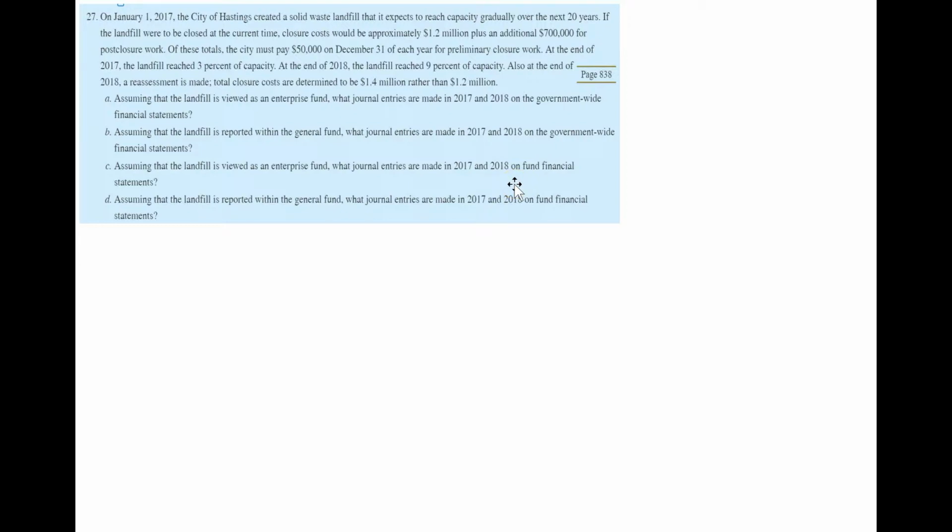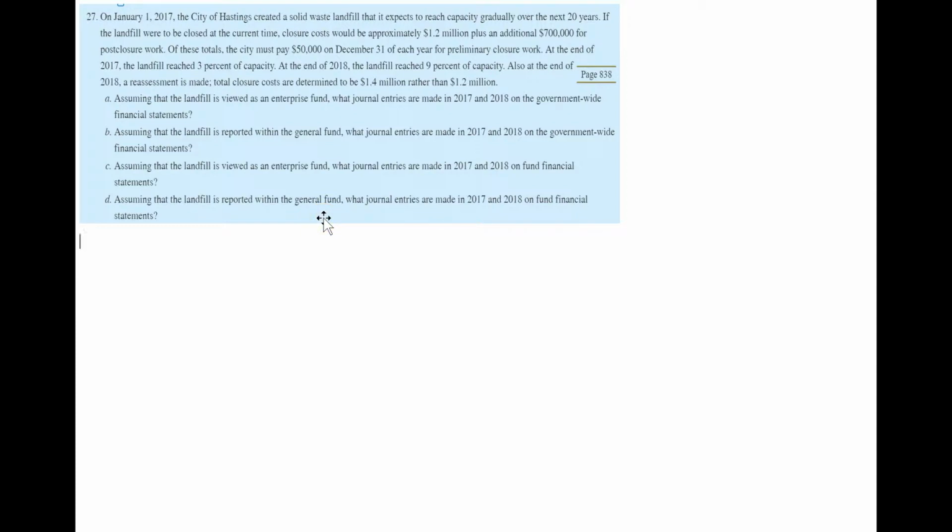Again, if you think of the set of the journal entries for the fund financial statements, if it is considered as an enterprise fund, the set of the journal entries will be the same, because enterprise fund actually follows the accrual accounting just like other business entities or government-wide financial statements. But now how about the fund financial statements journal entries, if we are considering this landfill under the general fund?